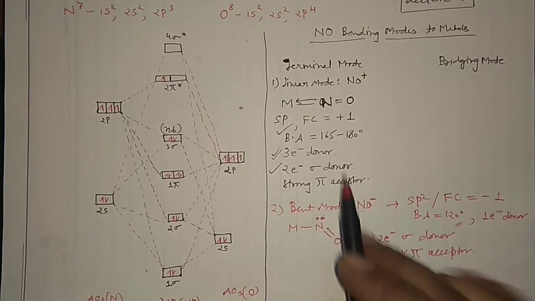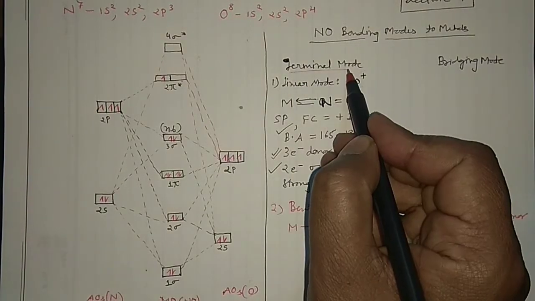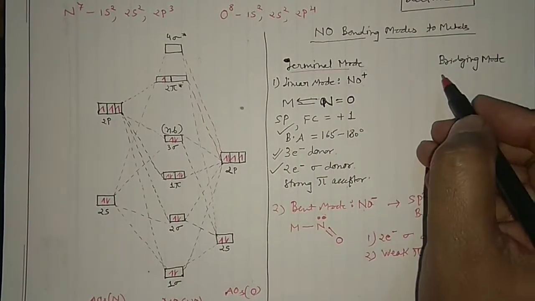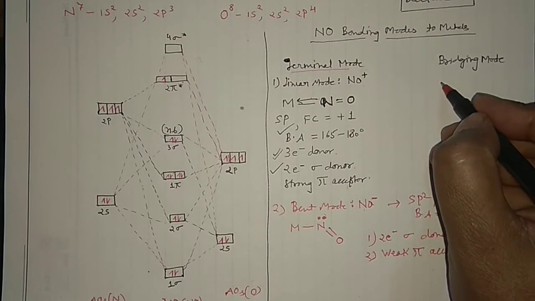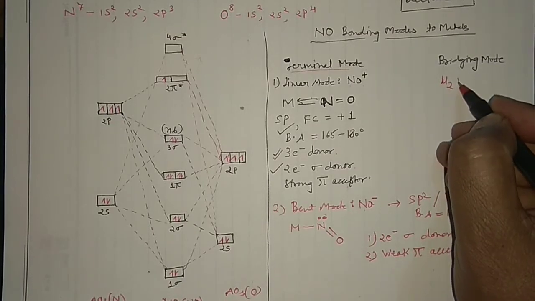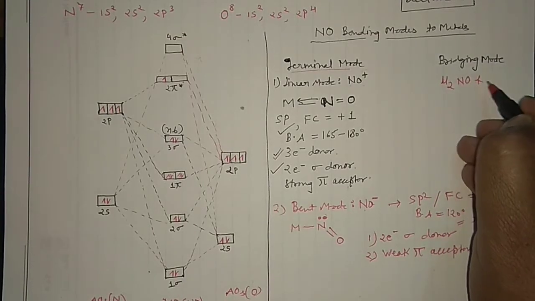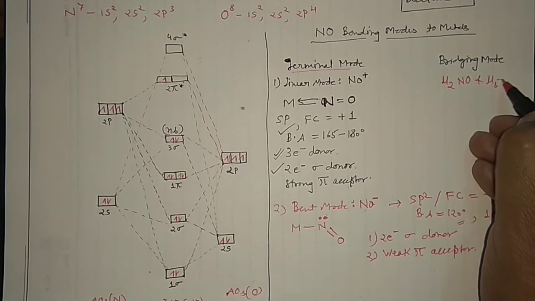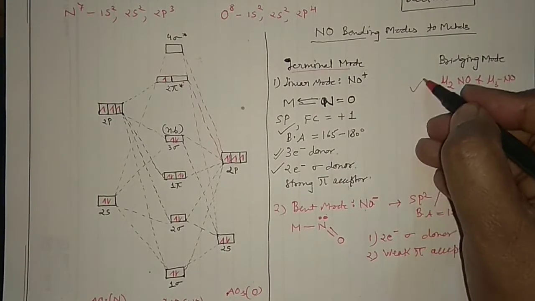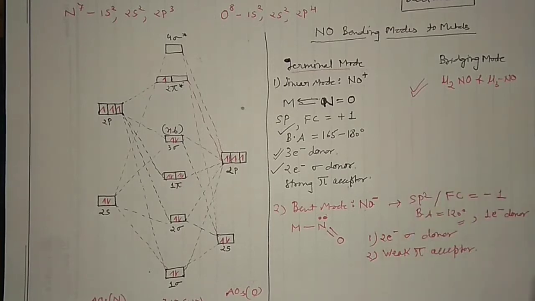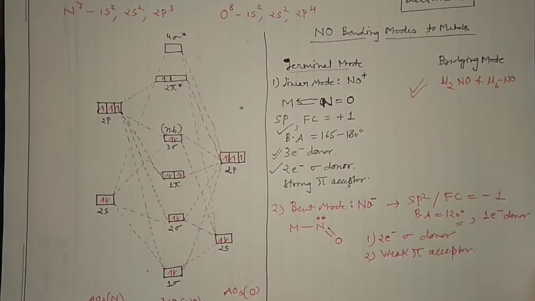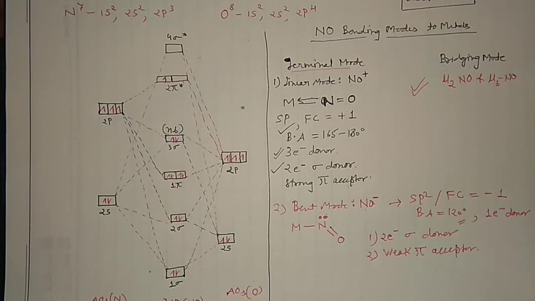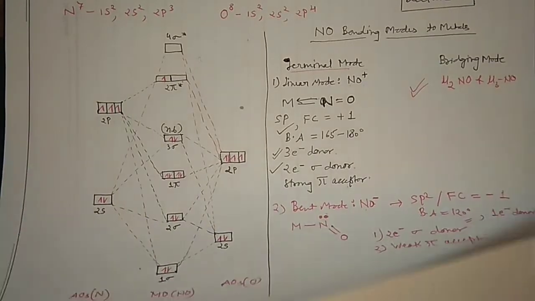So these are the two modes in the terminal mode. Okay, terminal mode. When the bridging mode is there, NO can form mu2 NO linkages as well as mu3 NO linkages. So I'll discuss these bridging modes later on. So I hope this is clear to you. I'm going to explain the different things. And first of all, you can see here,